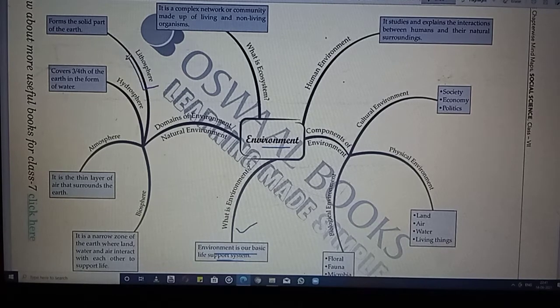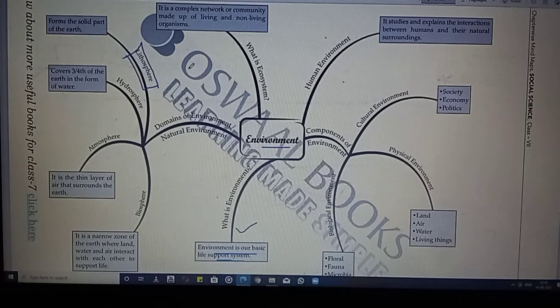What do you mean by the word lithosphere? The word lithos means land, and the lithosphere has the solid or hard surface of the earth. The solid portion of the earth is known as the lithosphere, and on that portion only we live. It is the domain that provides us forests, grasslands for grazing, land for agriculture and human settlements.